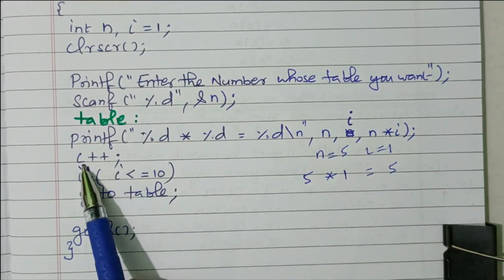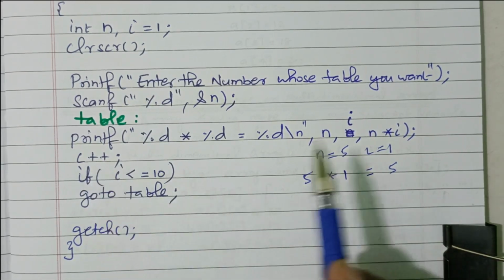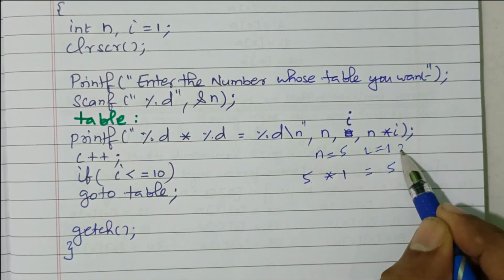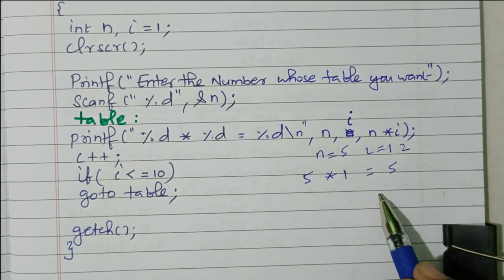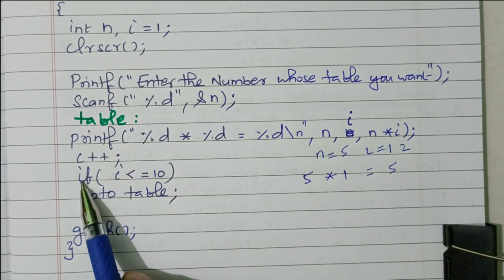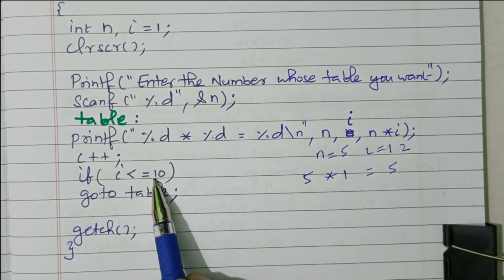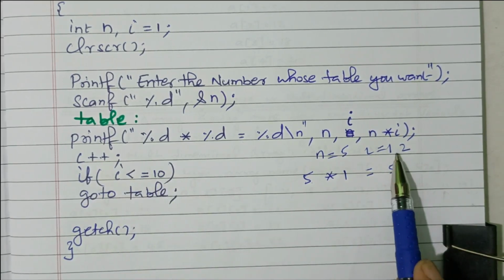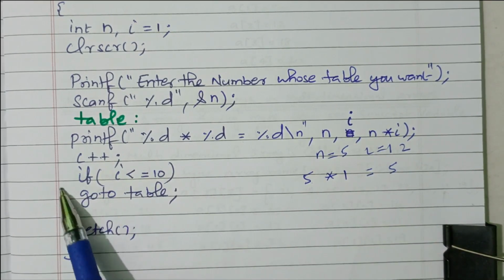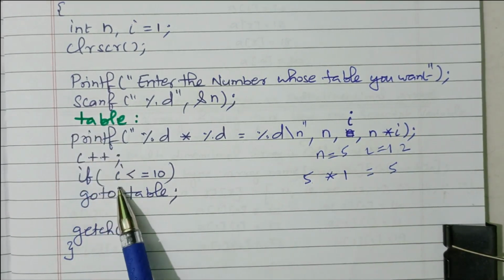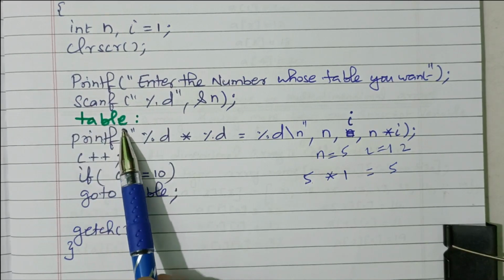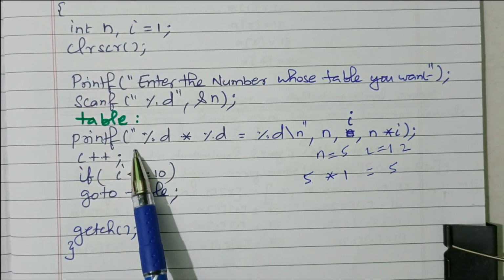After that, what happens? I plus plus. Now I value becomes 2. The I value is increased to 2. Then we are checking one condition: if I less than or equal to 10. Yes, I is less than 10 only. Then what are we doing? Goto label, right? We ask it to go to the label. Label means again the same process repeats, right?